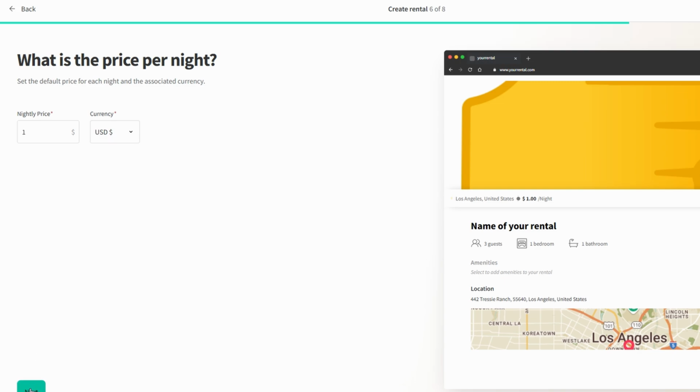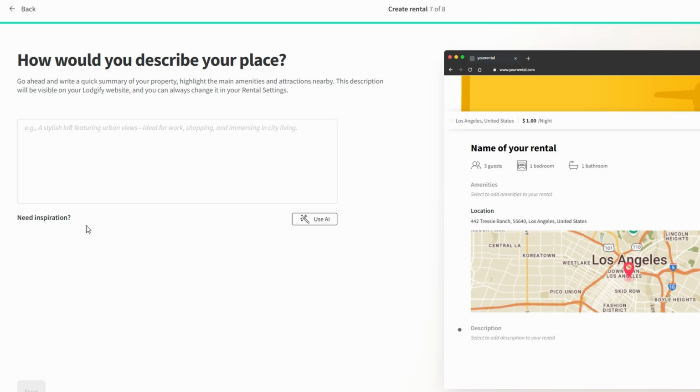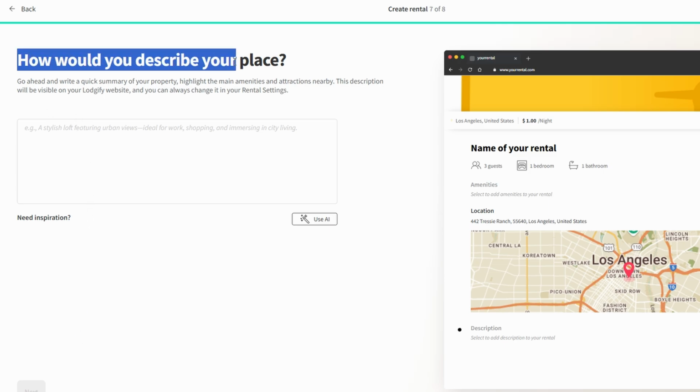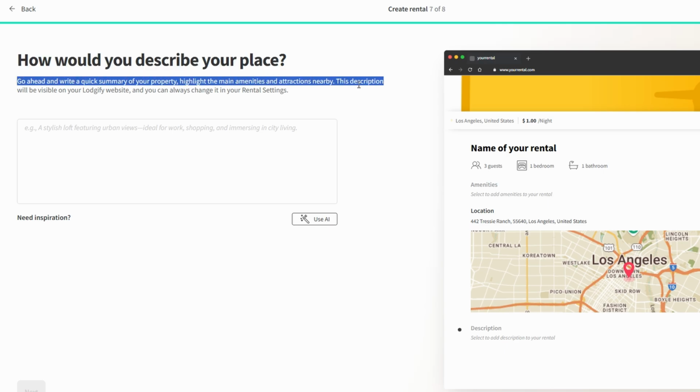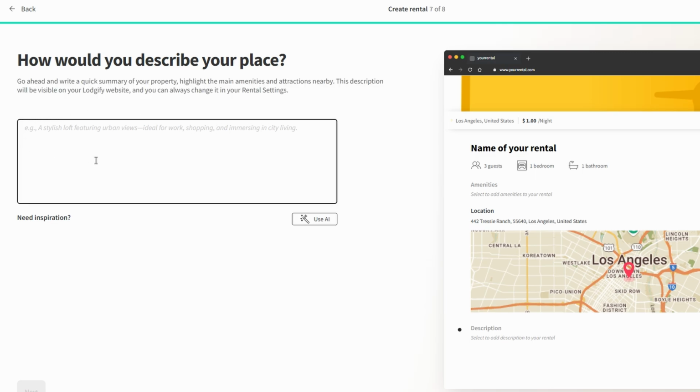Now, Lodgify gives you an opportunity to provide a brief property description. This summary is key because it's one of the first things guests will see when they visit your listing. So, try to make it enticing and clear, highlighting the unique features of your space, whether it's a modern apartment with stunning city views or a peaceful countryside retreat.